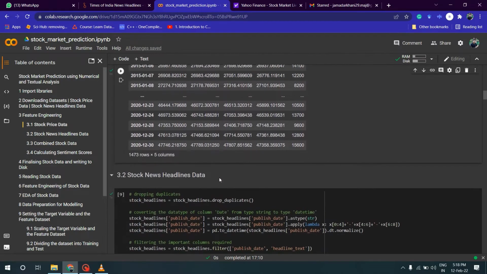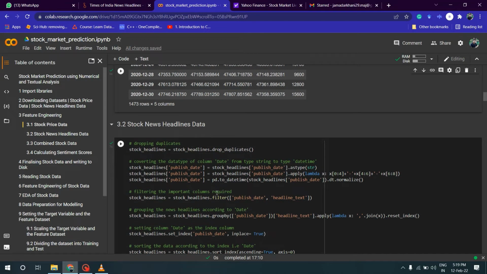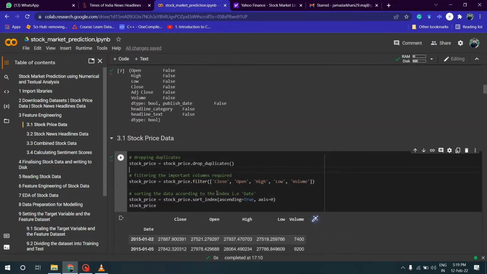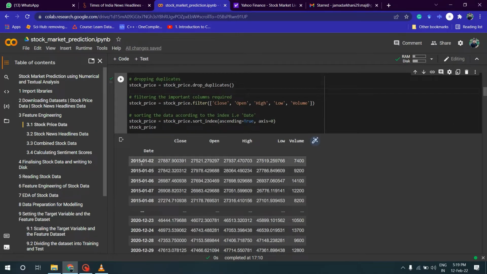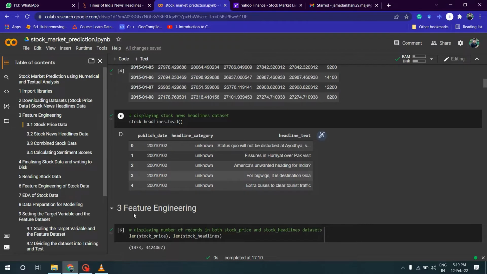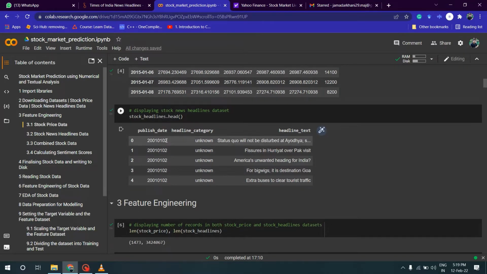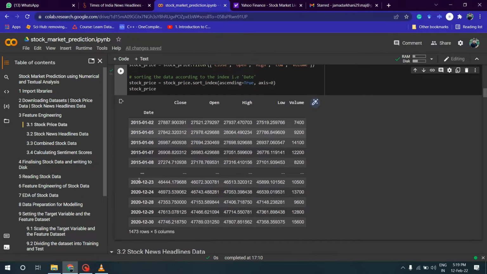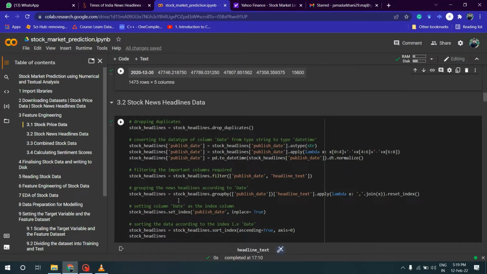Later in the stock news data, you can see the index is the date, but for headlines the index is just a normal 0 to n numbers. So I need this publish date in this form, and this code does it.